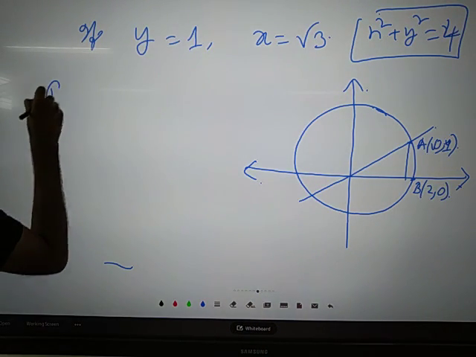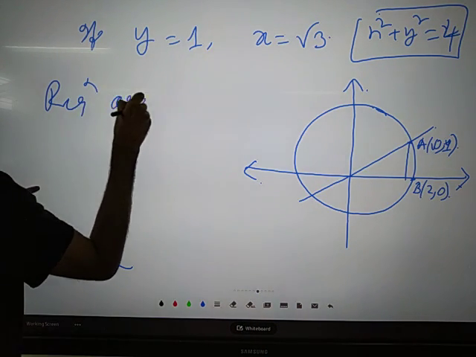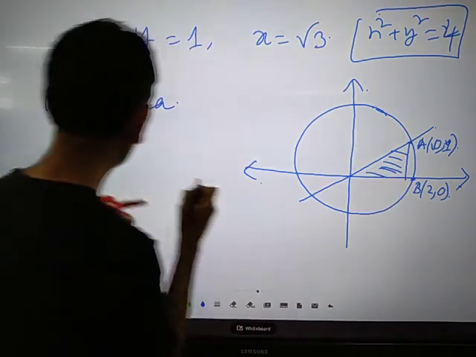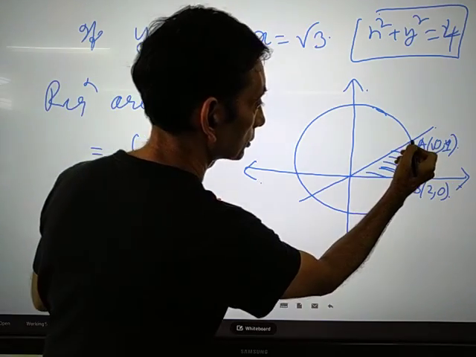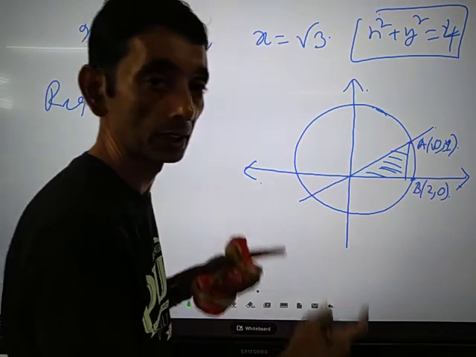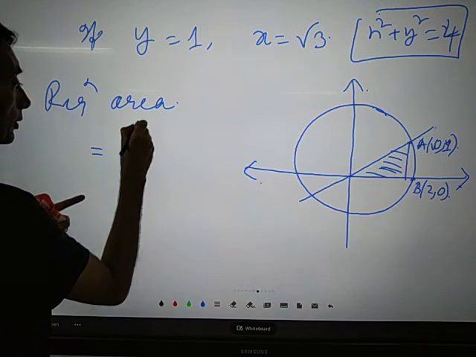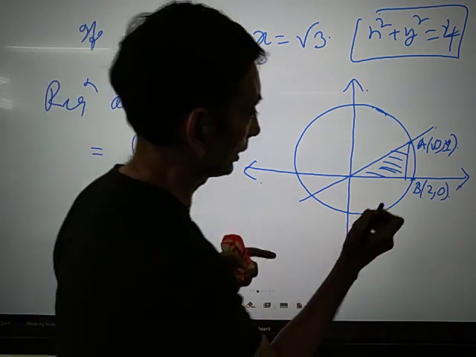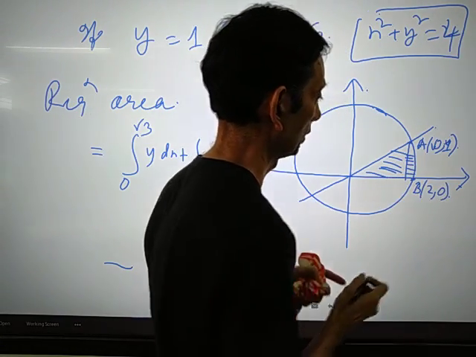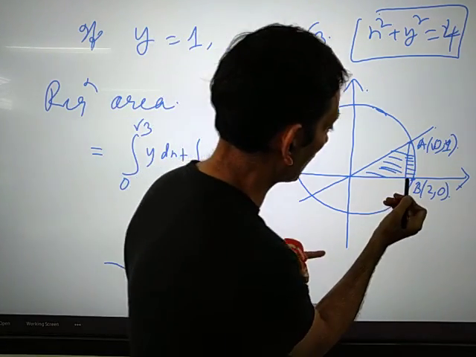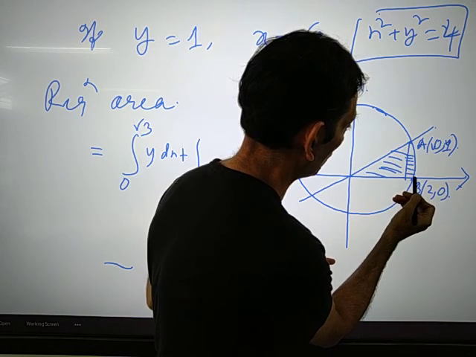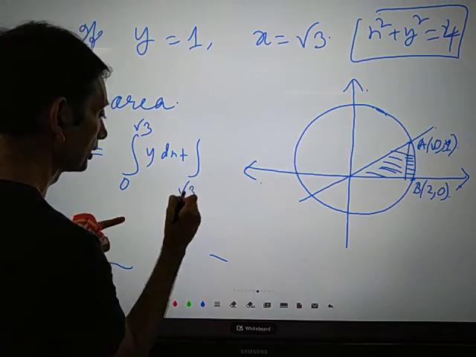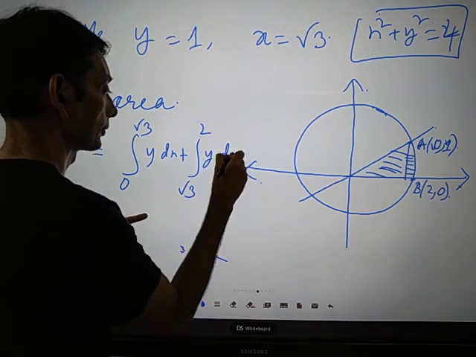So how to integrate now? For the required area, first we'll calculate this portion. We'll start from 0 to the x coordinate of A, which is root 3. So it is the integral from 0 to root 3 of y dx. Then we need to calculate the area of this other portion, integrating from the x coordinate of A to the x coordinate of B, that is from root 3 to 2, y dx.